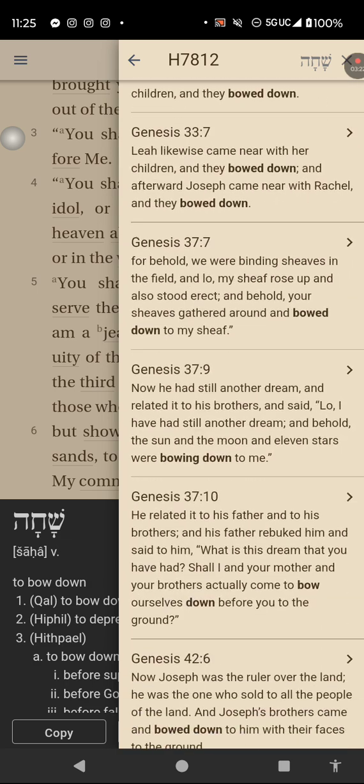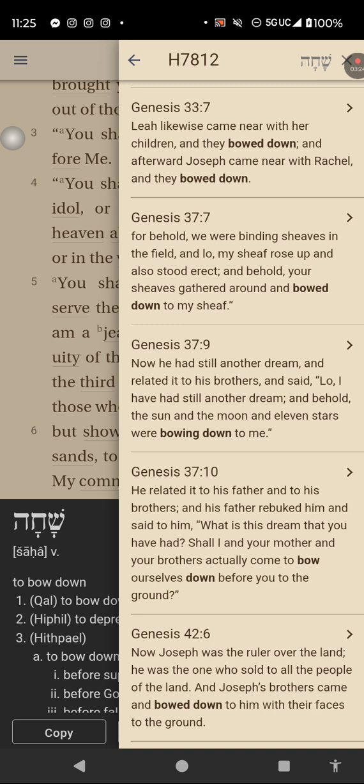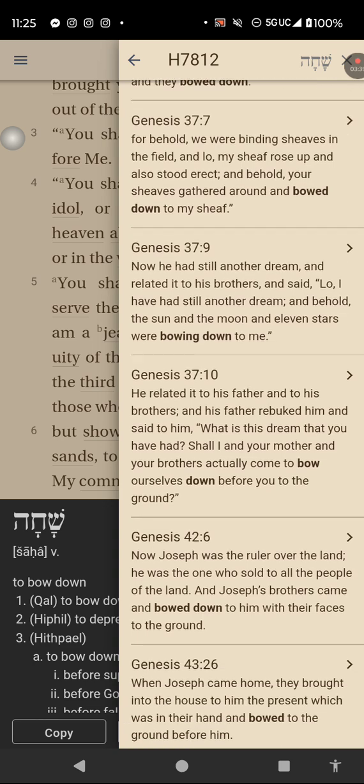And so when we find Jesus being worshipped in the New Testament or being bowed down to, he's just being bowed down to like any other man of superiority, like you would bow down to a king. It's not because he's God that people bowed down to him.